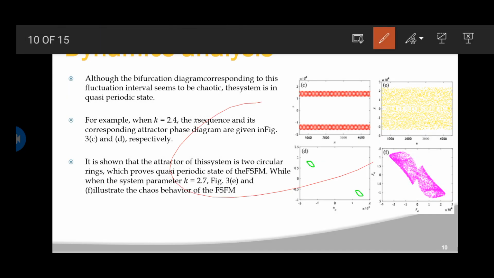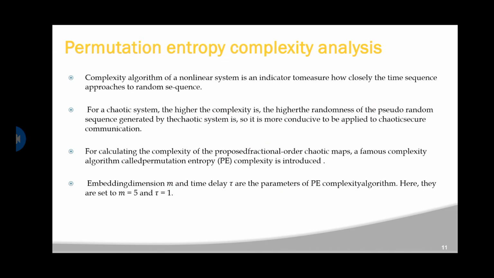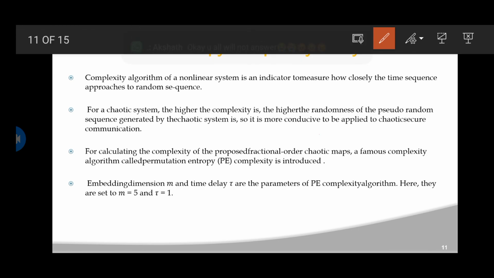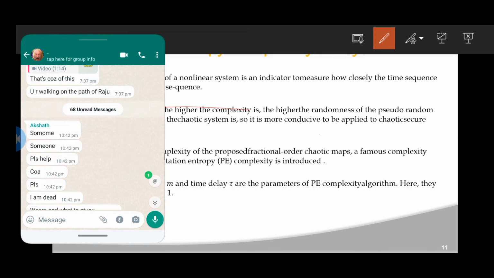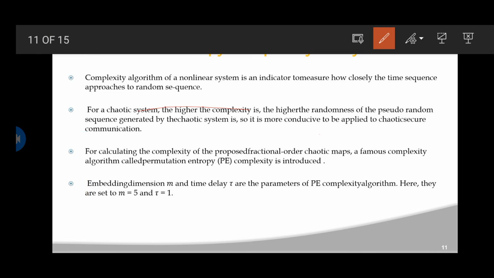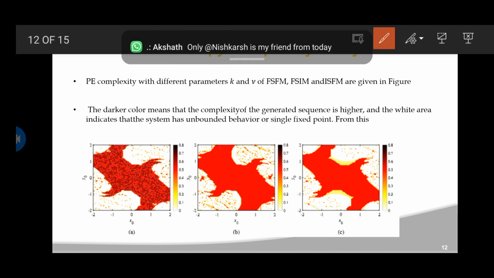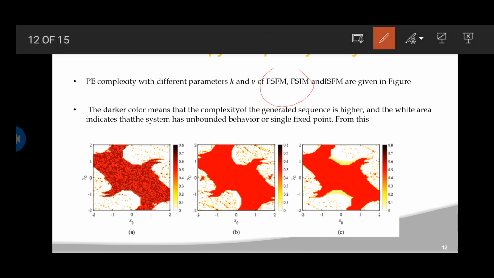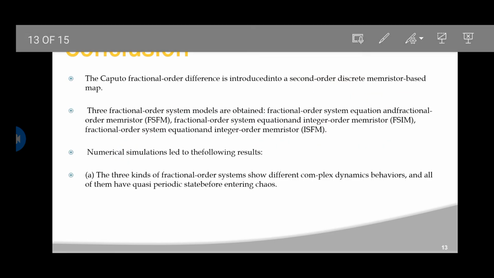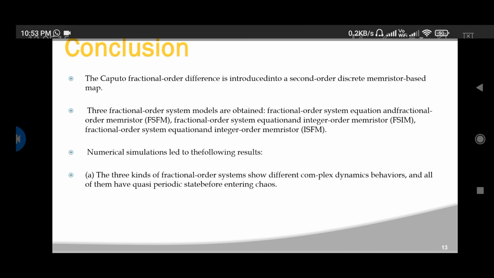Again we got these slides here, and we discussed these different plots. And again we discussed the permutation entropy, the complexities and everything here. And we talked about the different relations of FSFM, FSIM, ISFM, the graphs plotted with these, and we discussed how the variation appears with the different colors in the graphs. And at last we came to the conclusion of the topic here.